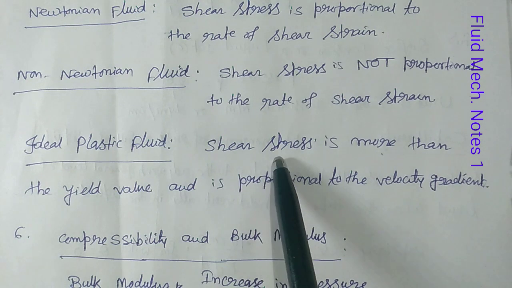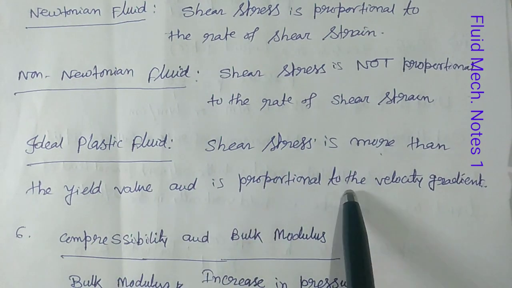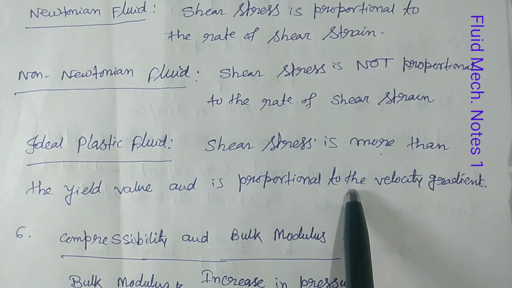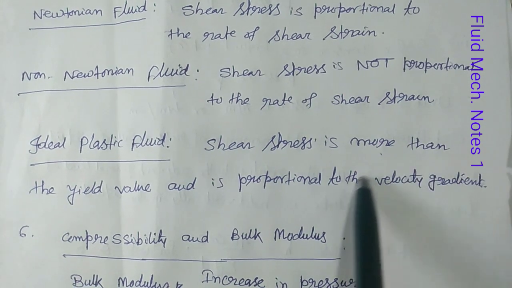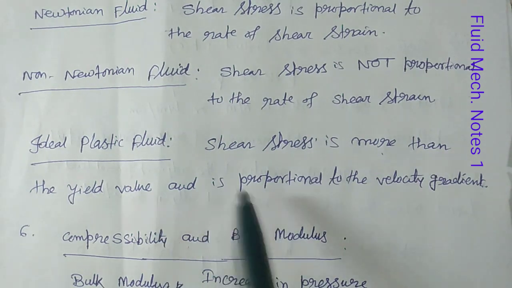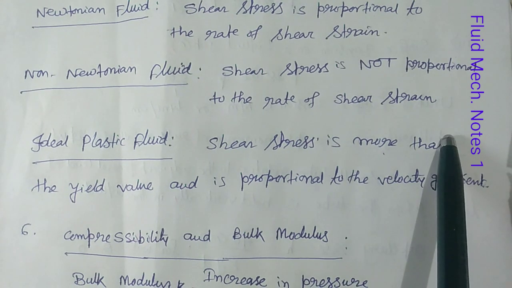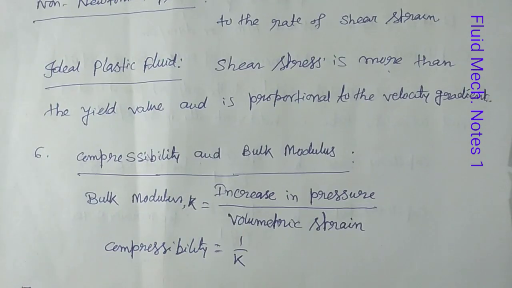As I told, the shear stress is more than the yield value and is proportional to the velocity gradient. As you remember, on the y-axis there is some constant and after that it goes straight. So shear stress is more than the yield value, that constant portion, and then proportional to the velocity gradient. Okay, that is an ideal plastic fluid.